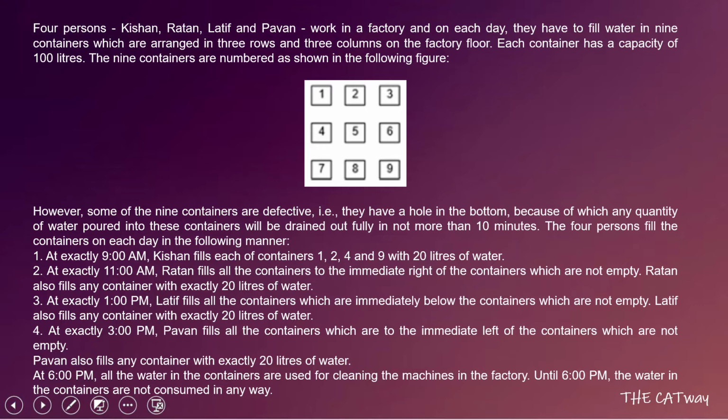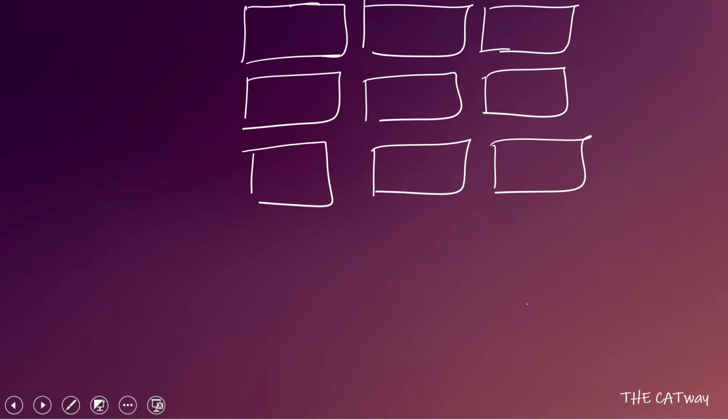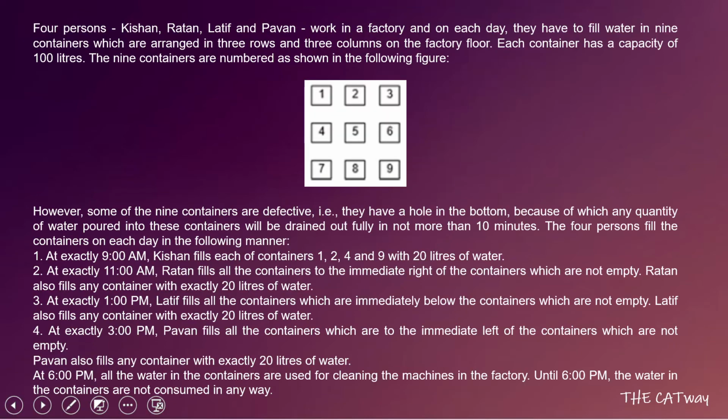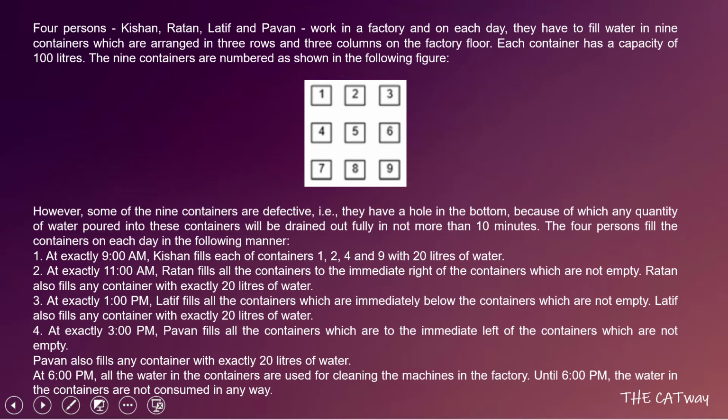So the first thing which we are going to do is find out who is going to fill what all containers. Okay, so let's make the containers for ourselves. So this is container 1, 2 and 3, 4, 5 and 6, 7, 8 and 9. Now see, Kishan is going to fill 1, 2, 4 and 9. So let's say Kishan, Kishan, Kishan and Kishan. After that it is Ratan who is going to fill immediate right. So Ratan, Ratan, Ratan. After that it is Latif who is going to fill immediately below.